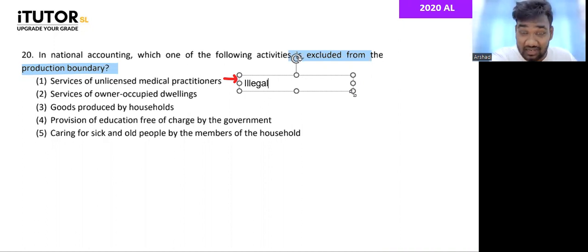But does that mean that will not be included in GDP? Because I am providing a productive service, right? Just because I don't have the license, that doesn't mean my service is not productive. So remember, even illegal activities are included. Even though this is illegal, given that there is a productive thing happening, you will include. Then ownership of dwellings, you include.